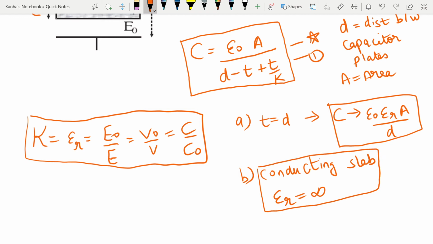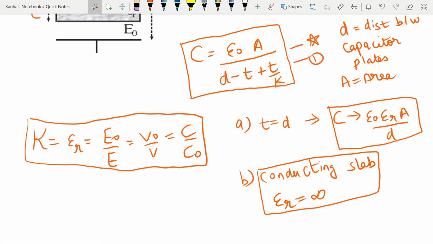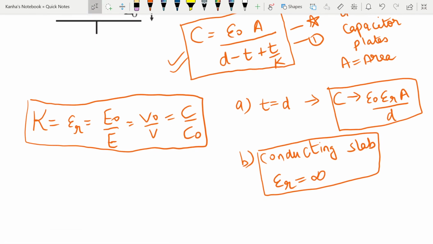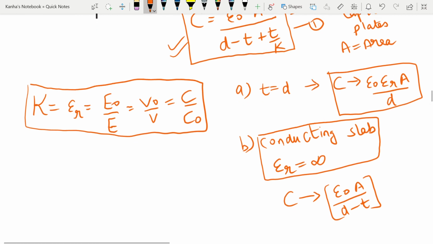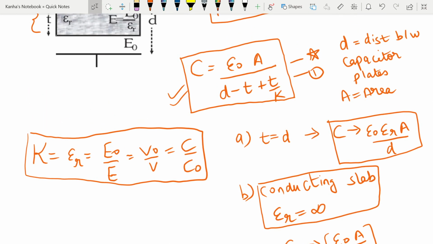You should make a note of this point. If you apply this to the most general formula, when you insert a conducting slab, the capacitance becomes epsilon naught A divided by (D minus T). This is one form of finding the capacitance, and this formula will be quite useful to you.